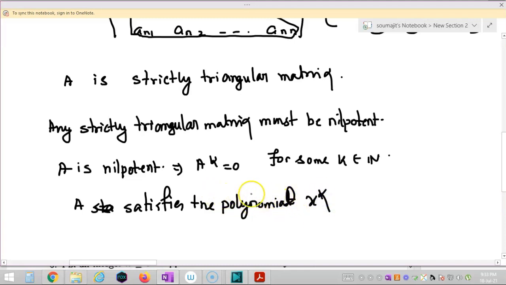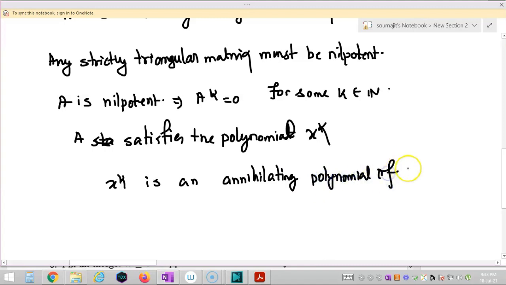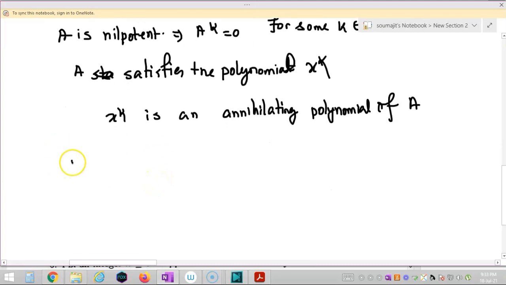So A satisfies the polynomial x to the power k, and hence x to the power k is an annihilating polynomial of A. Now let us consider the minimal polynomial. I am writing m(x) is the minimal polynomial of A.